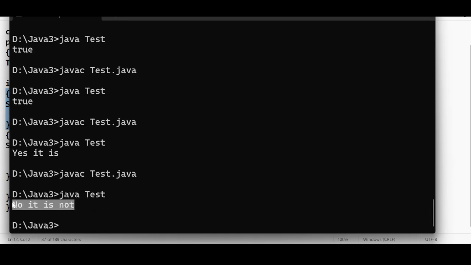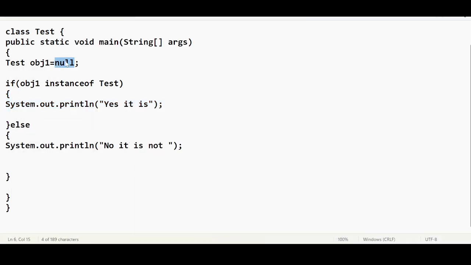It says no, it is not. So when you are placing a value like null, even though obj1 is an instance of Test, there is no object creation here. You are missing the object creation. When you miss the object creation part, you get false.